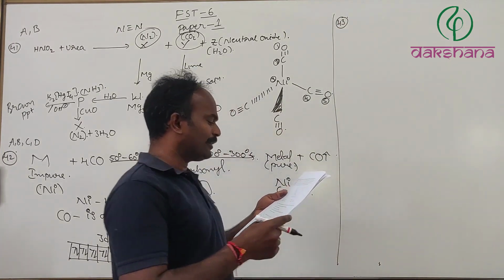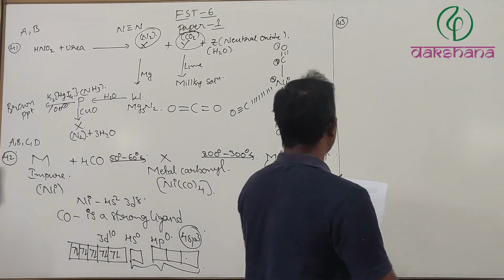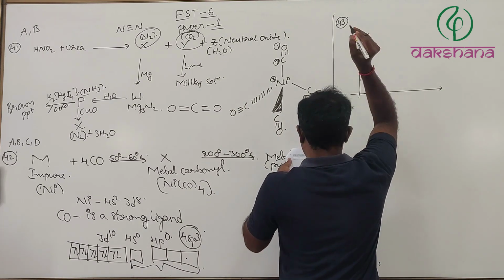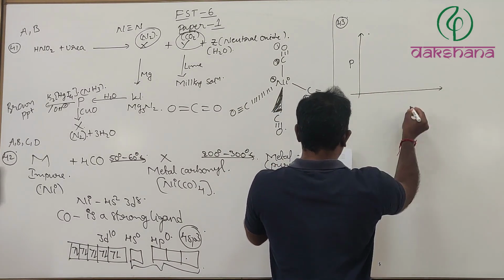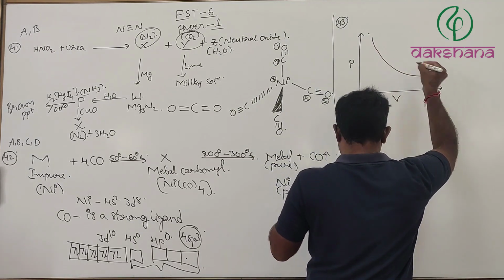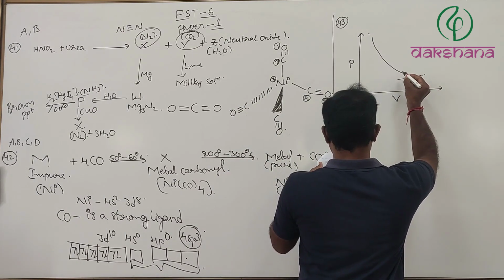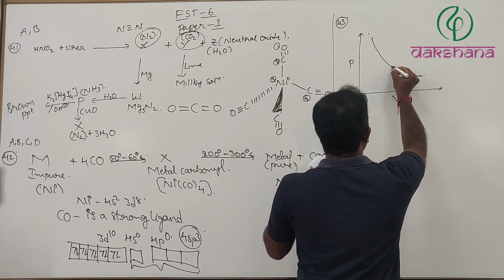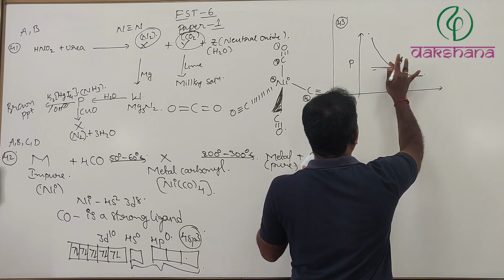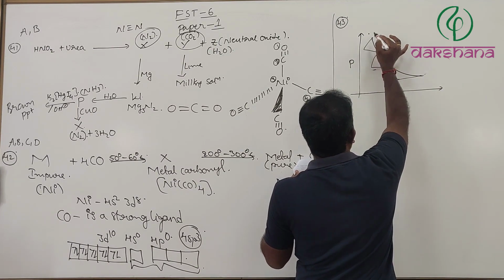Now question number 43. In this question, they have given one graph. In this graph, pressure is on the y-axis and volume is on the x-axis.